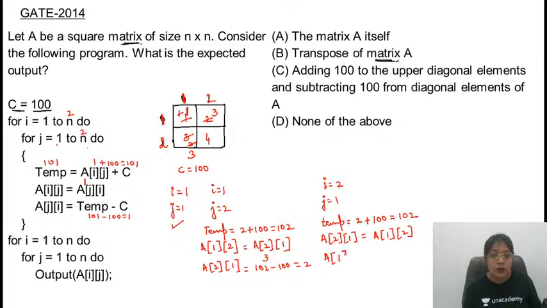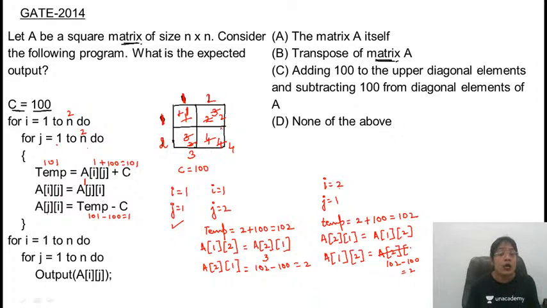Then at j is 1 and i is 2. What value will come at 1, 2? Whatever value is available at the second row and the first column. I'm so sorry, that is temp. Temp is returning the value 102 minus 100, that is equal to 2. So again here you got the value 2. Similarly, when you exchange these values, this comes out to be 4 only.